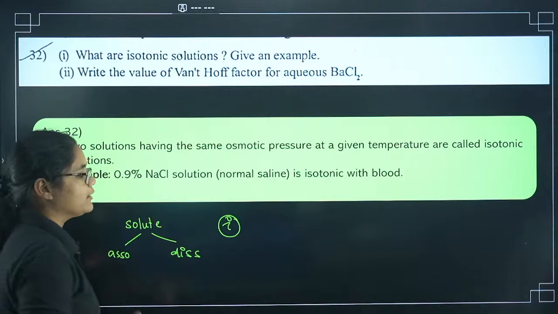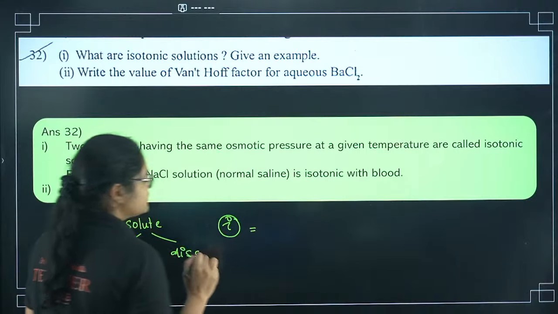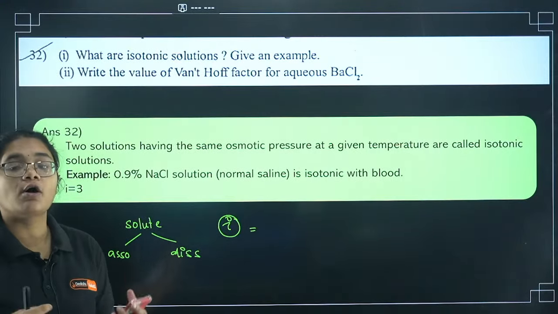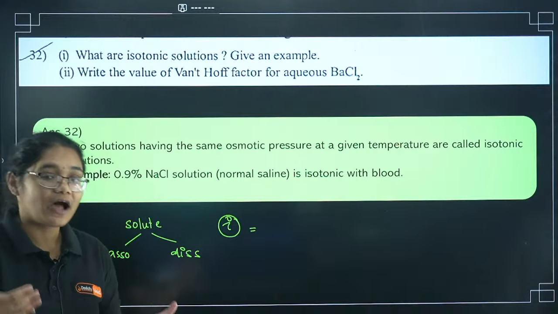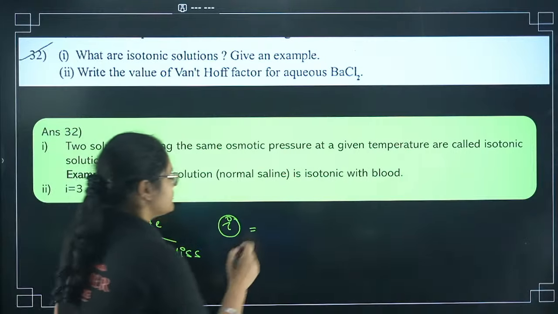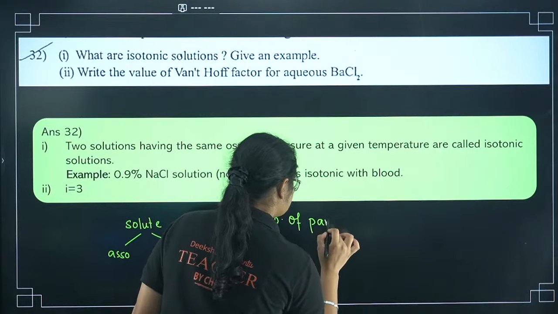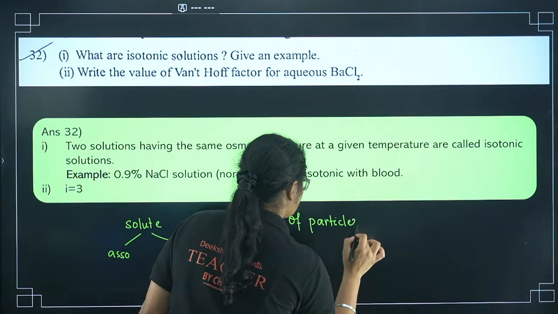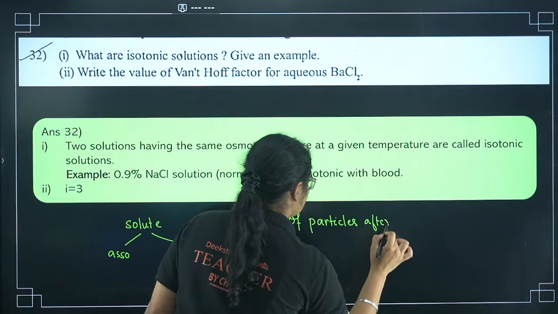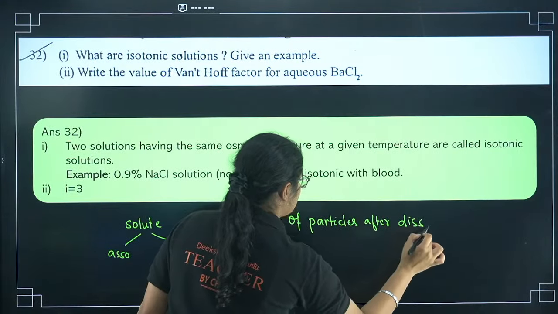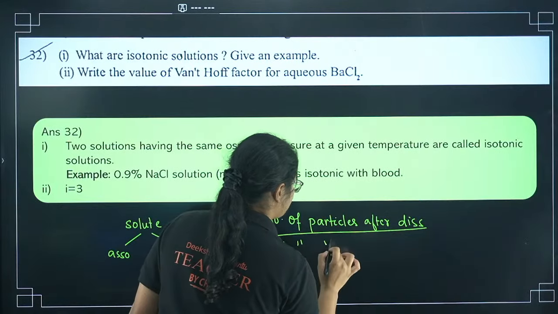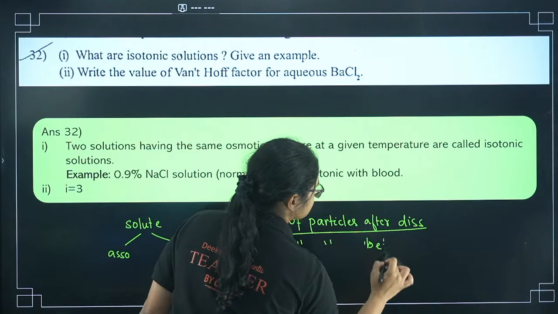How to calculate it? It is the number of particles after dissociation or association divided by the number of particles before dissociation.